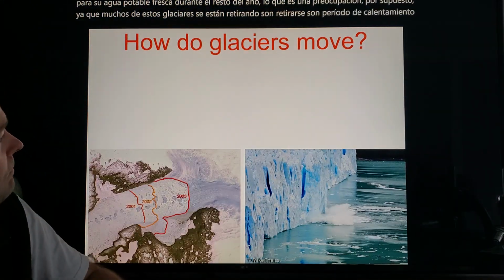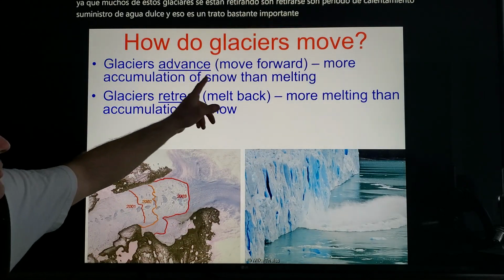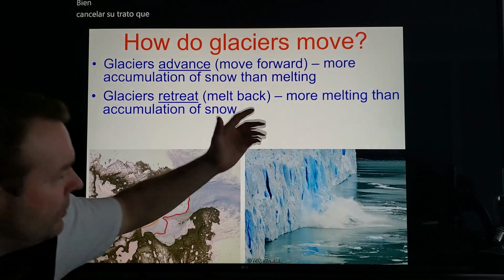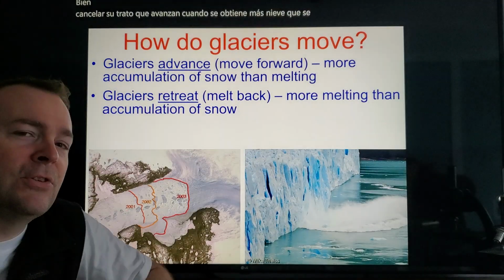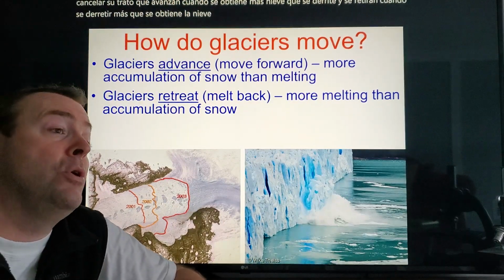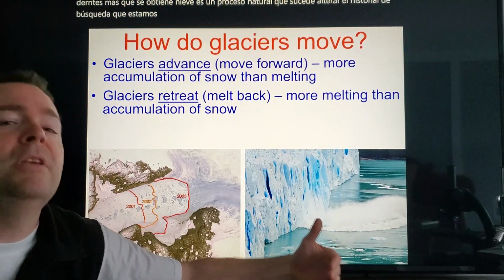Okay. Well, here we go. How do they move? They advance and they retreat. They advance when you get more snow than melts, and they retreat when you get more melting than you get snow. It's a natural process. It happens all throughout Earth's history. We are currently in a warming period, like we said, so the average glacial motion is a retreat.